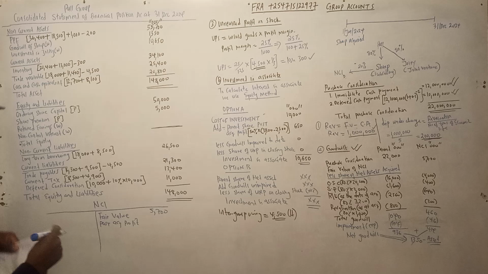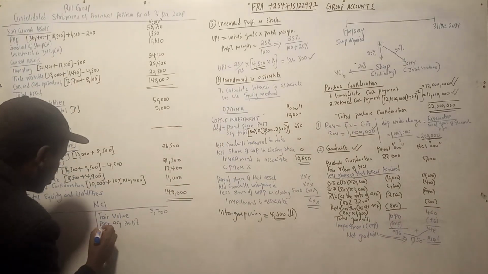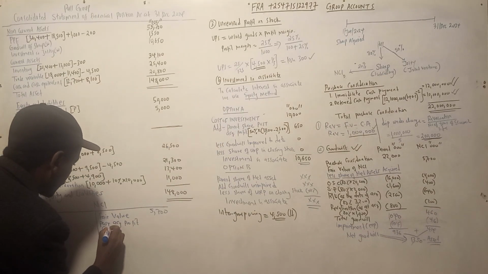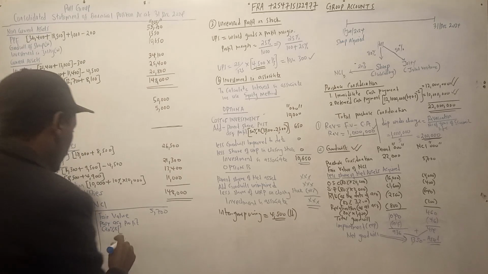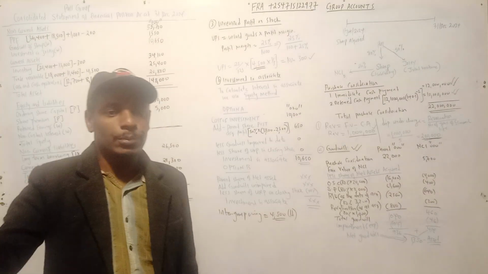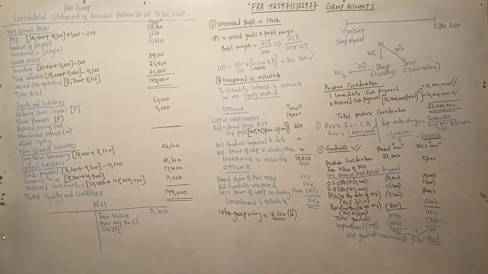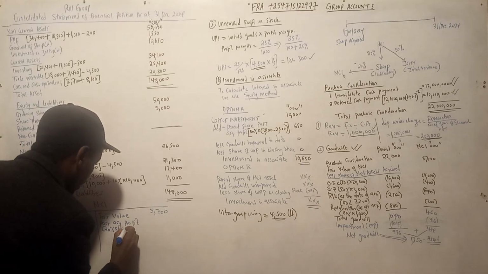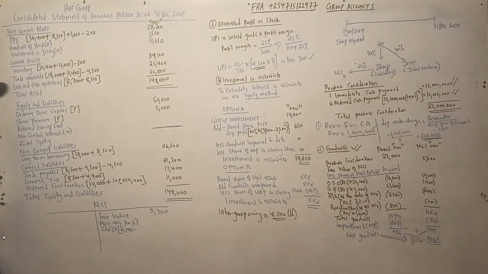Post acquisition profit is supposed to be, remember the NCI was 20%. It's supposed to be 20% of the, remember the post acquisition profit is the retained earnings at the end less the pre-acquisition retained earnings. So let's see the retained earnings at the end for Sharp Limited. We go to the balance sheet, 6,100. Then what about the retained earnings as at the date of acquisition?